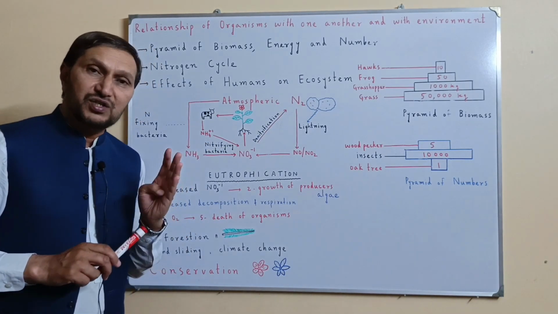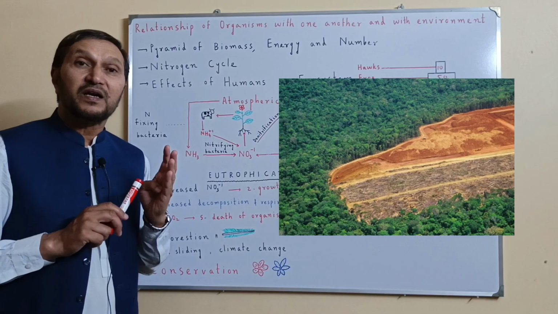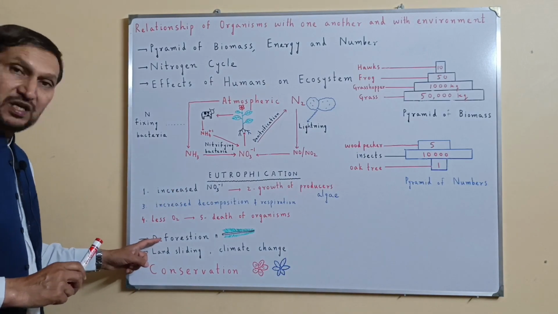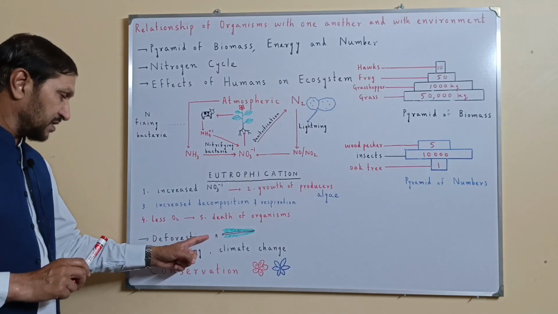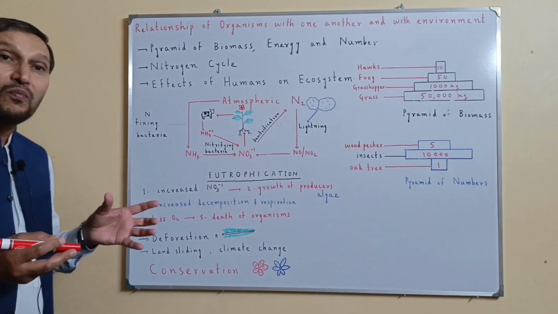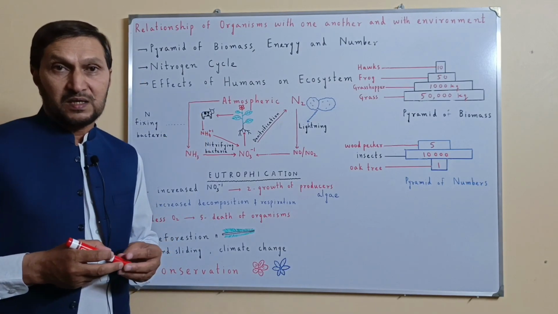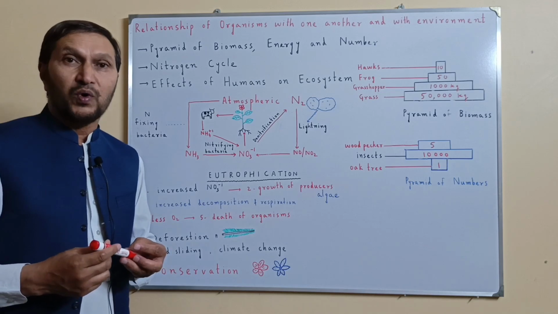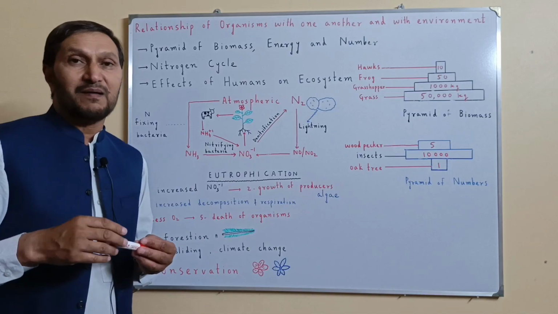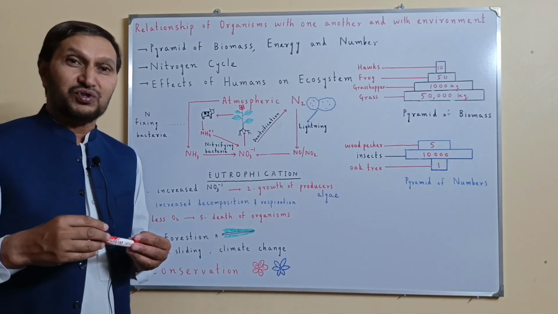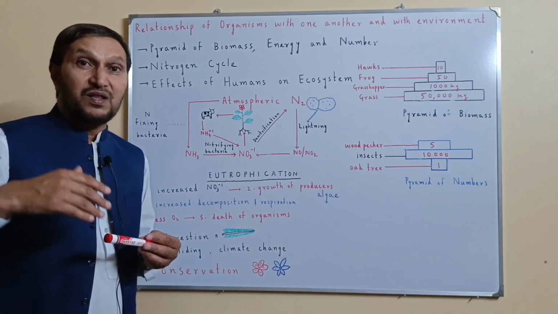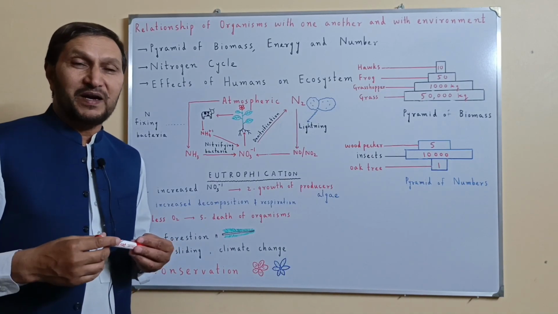How? By deforestation. Because humans are cutting down the forests in an uncontrolled way. So deforestation is taking place, cutting down of the trees. And due to deforestation, global warming is taking place. Climate change is taking place. Why? Because these forests, these trees, are absorbing carbon dioxide through the process of photosynthesis. These are the forests which are giving us oxygen, and they are cleaning the environment by absorbing carbon dioxide.